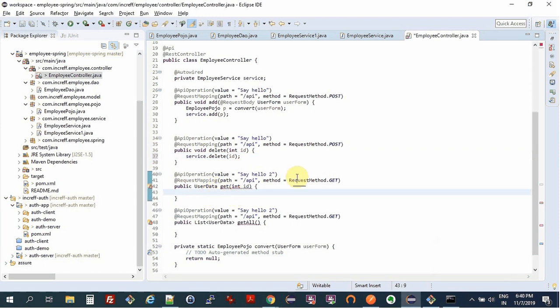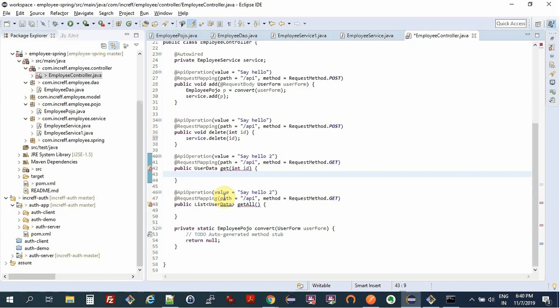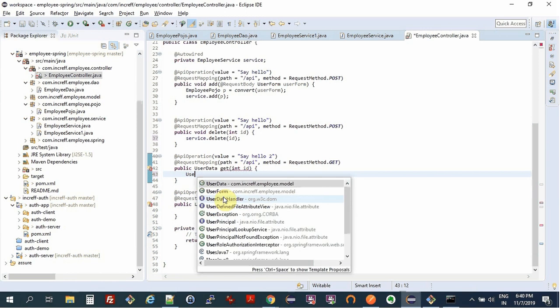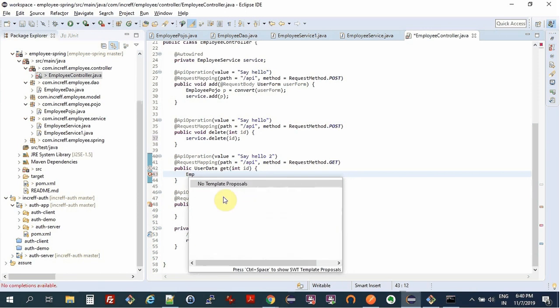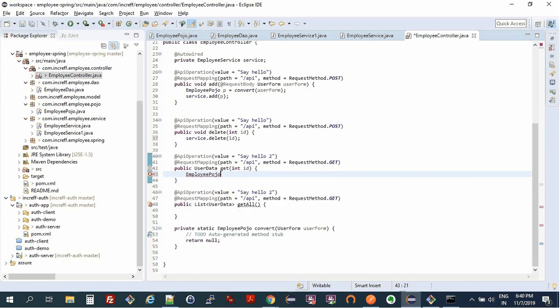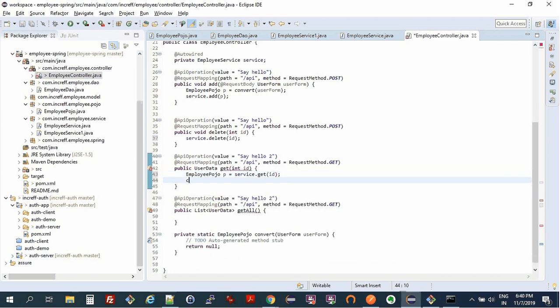Then we can have user data. So employee Pojo p equal to service dot get id, and we can have a method to convert it back to user data. So let's say return convert p.